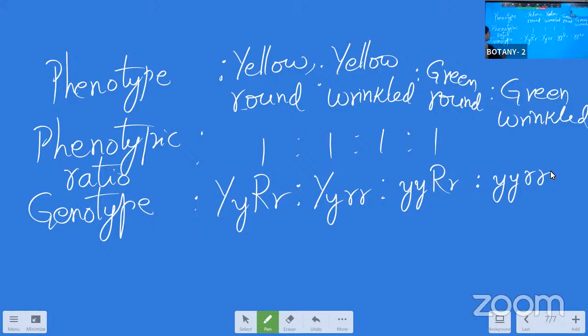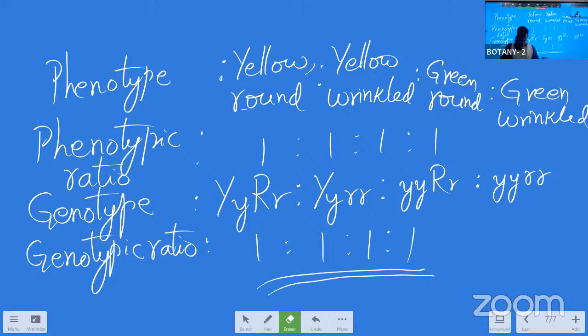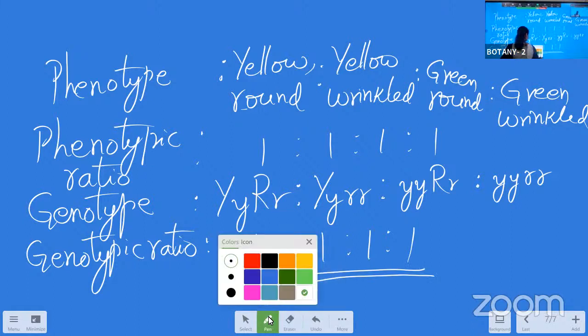So what is the genotypic ratio of these plants? Genotypic ratio means how many plants with this genotypic nature we got in the F2 generation. That is also 1:1:1:1.